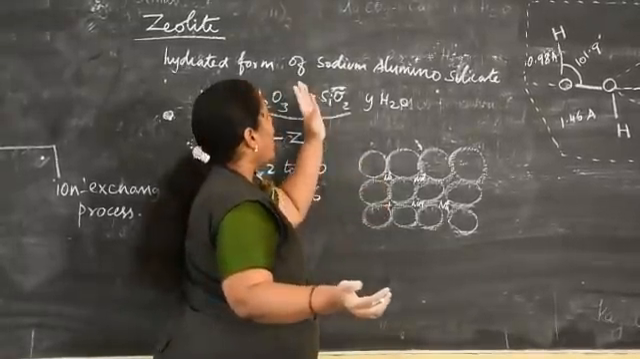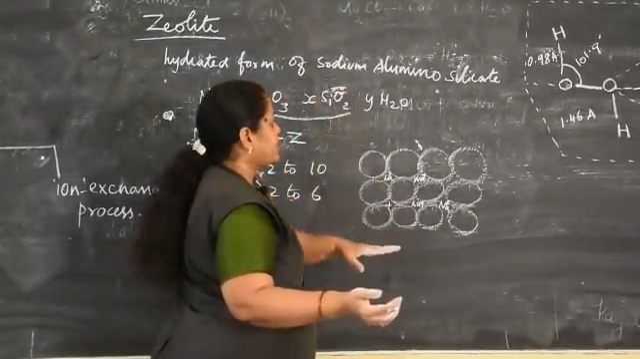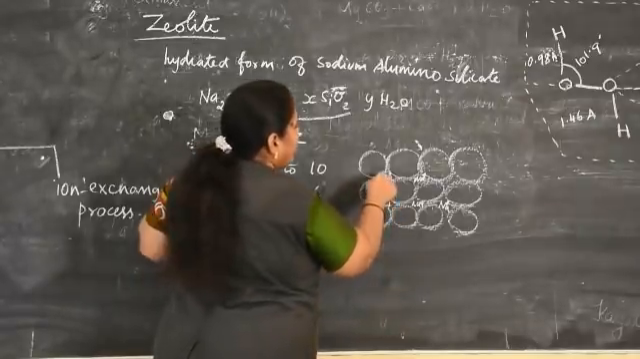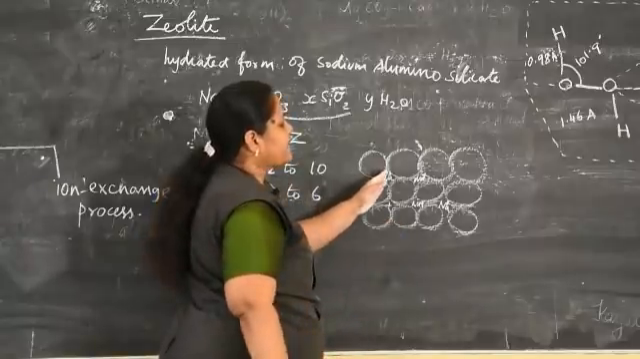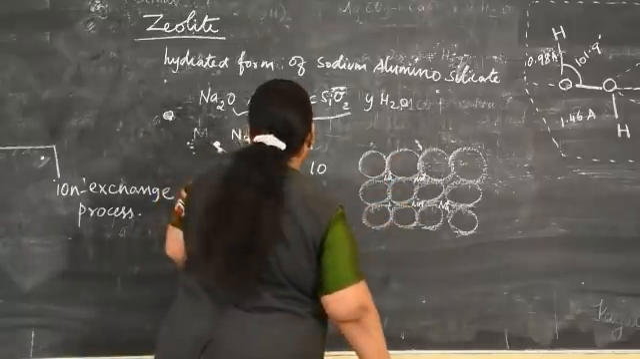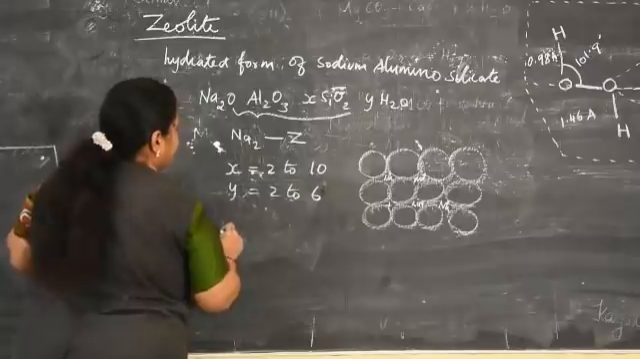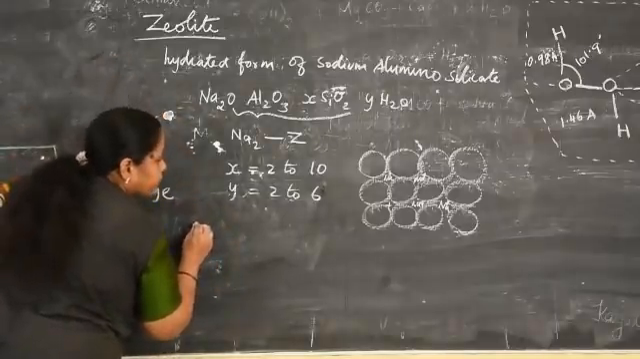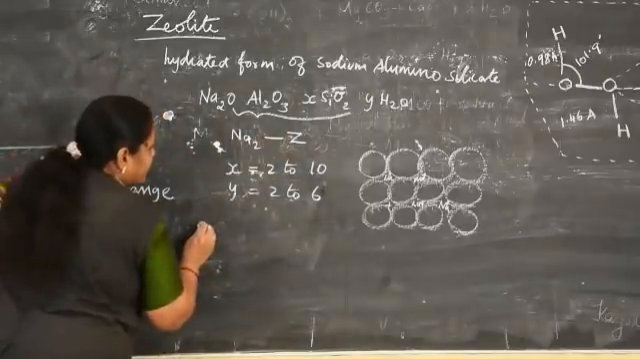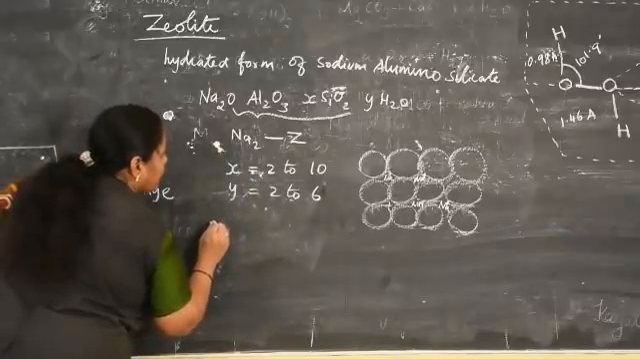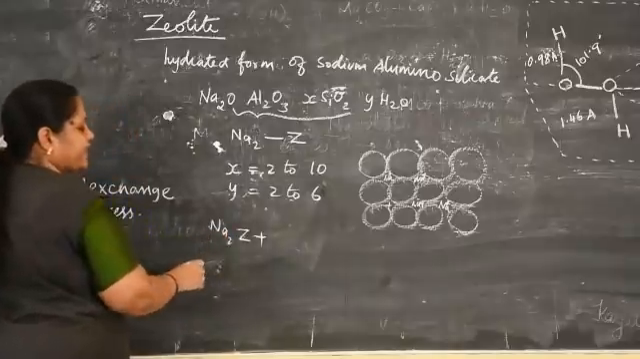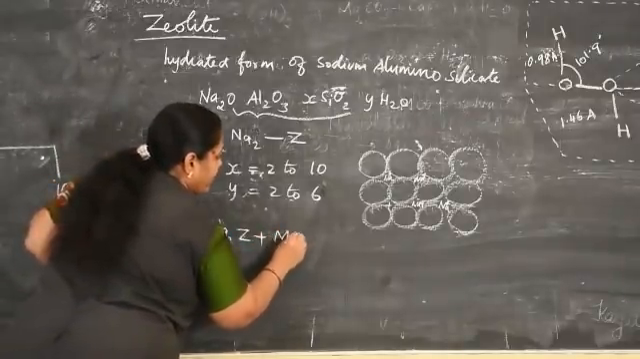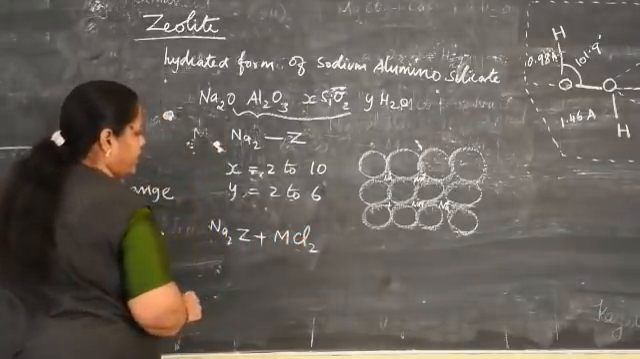ion present in hard water such as calcium, magnesium. The sodium is replaced by calcium and magnesium. So what reaction takes place here? Simply it is represented as Na2Z, it reacts with a metal chloride or metal sulfate.